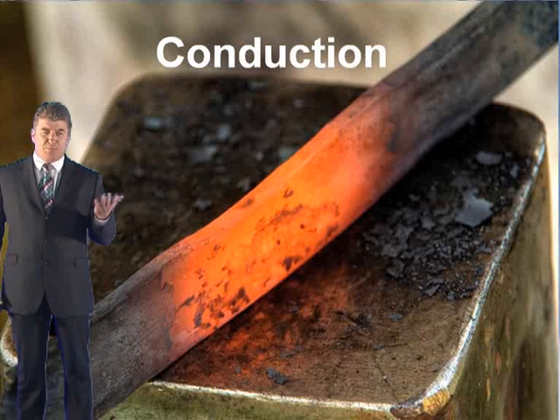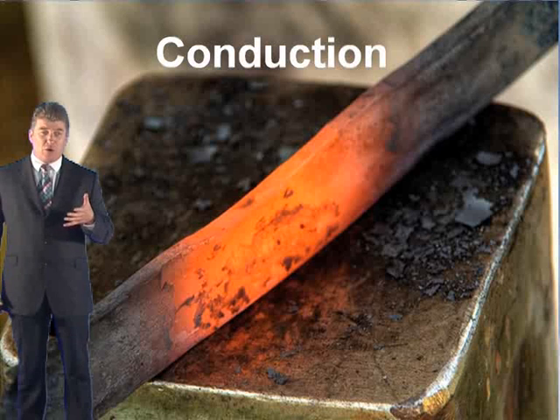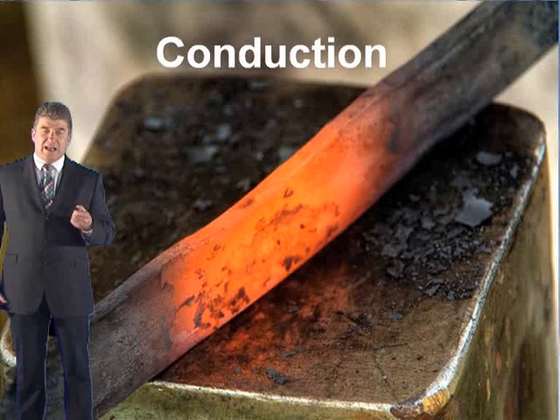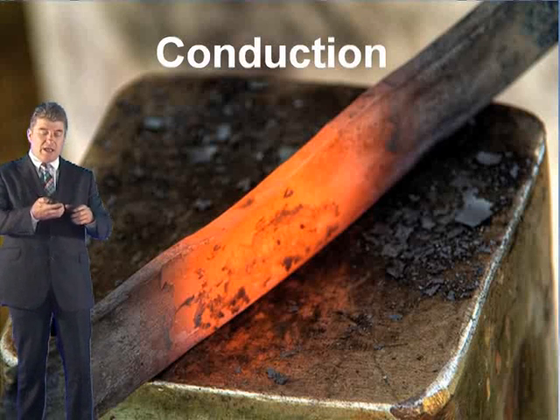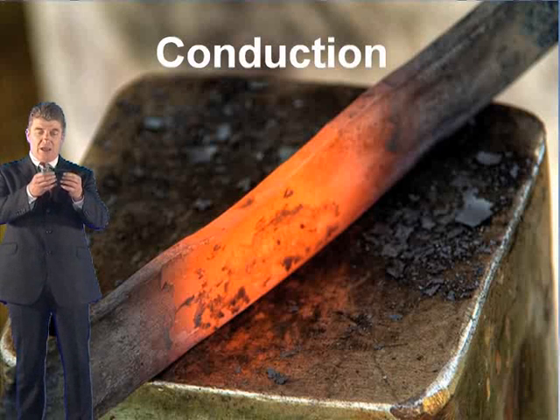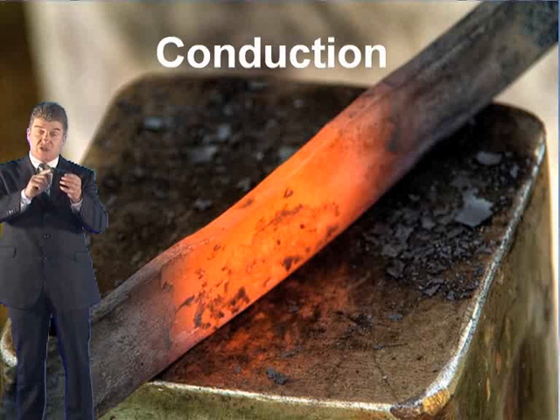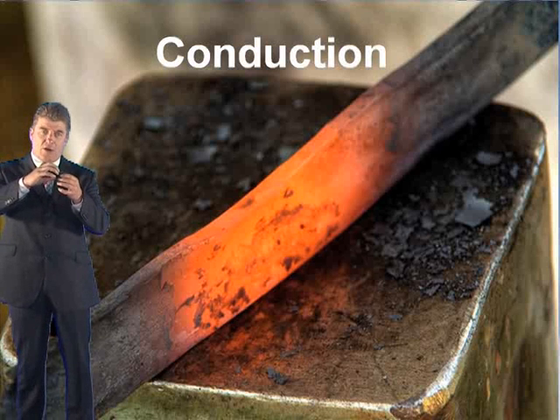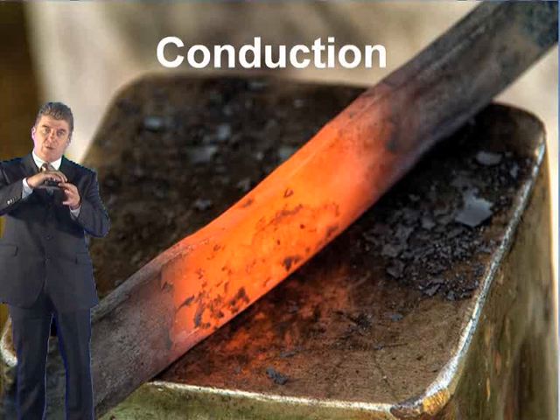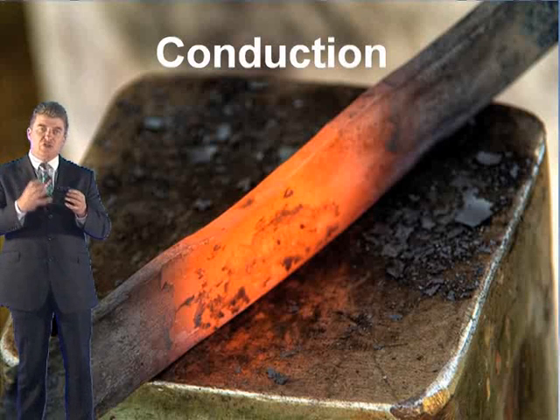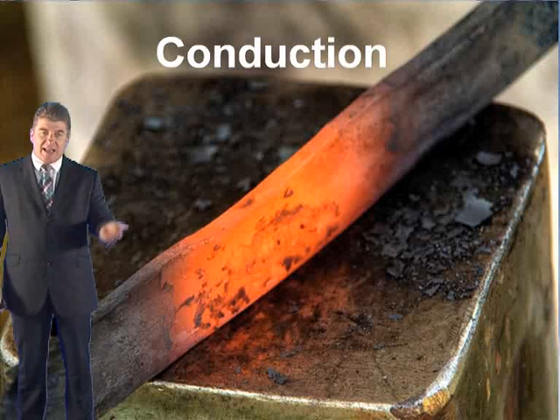When a metal poker is put in a hot fire, the exposed end of the poker soon becomes hot, and although it's not in direct contact, it's hot. So basically what's happening is, you heat one end, and the kinetic energy of the molecules makes them vibrate more, and that's a lot of heat energy. Now good conductors will allow the kinetic energy of those molecules to transfer down them. And what happens is you will see the hot poker getting hotter and hotter, and it will transfer until it equalises. And that is conduction. It's vibration energy, the kinetic energy of the molecules.